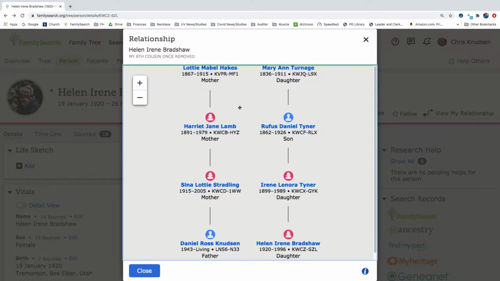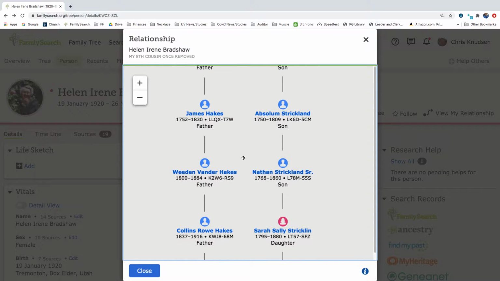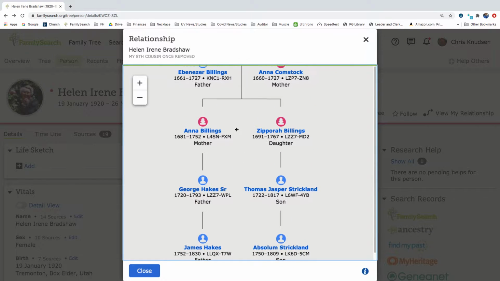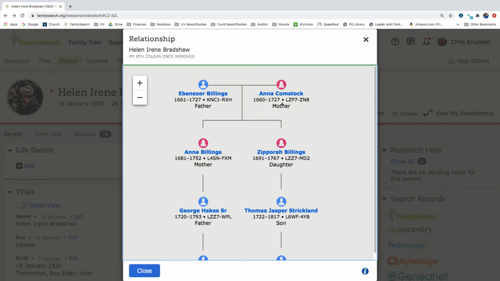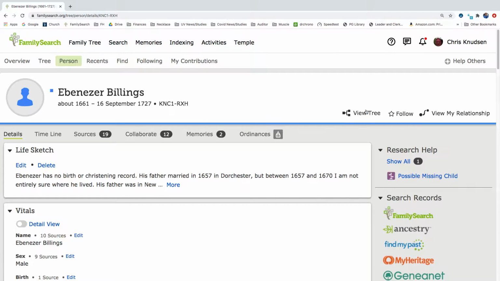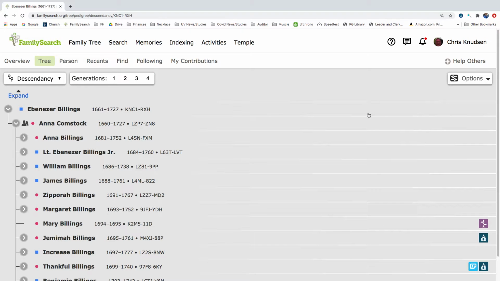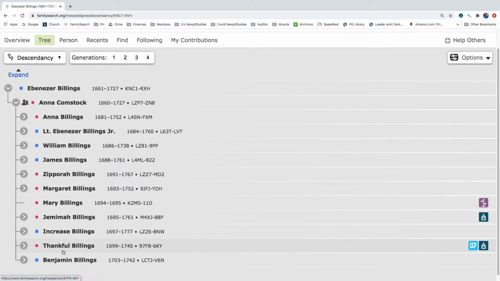So if we go back up to our common ancestor, we see that we are related up through Ebenezer Billings and Anna Comstock. So let's go ahead and click on Ebenezer Billings. And I want to view Ebenezer's descendancy. So here we are looking at Ebenezer Billings. He married Anna Comstock, and they had 1, 2, 3, 4, 5, 6, 7, 8, 9, 10, 11 children. That's a lot.